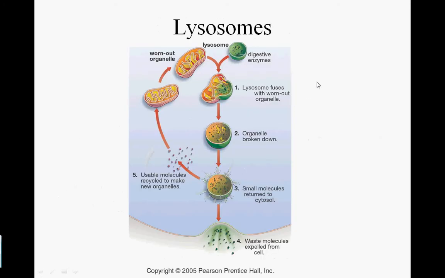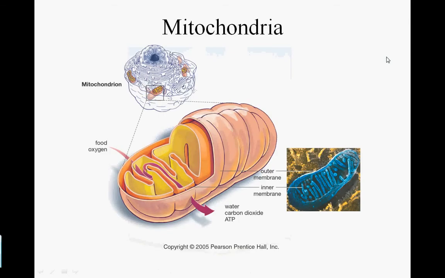Lysosomes are yet another organelle within the cell, and the lysosomes are basically the cleanup crew of the cell. They contain a lot of enzymes that break down cellular waste or old dead organelles that the cell no longer needs. Mitochondria are another very important organelle, the powerhouse of the cell, and are the sites of two very important stages in cellular respiration, which is how the cell gets energy.